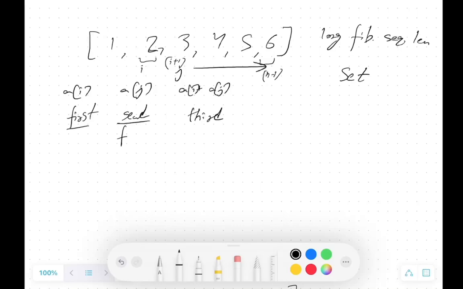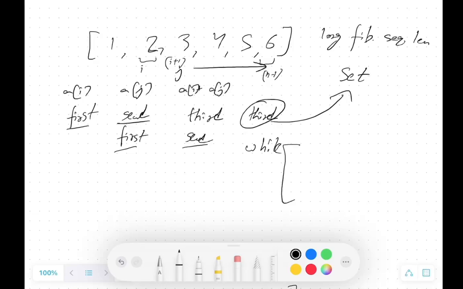Then this number will be the first number, this will be my second number, and the third number we will again calculate using the summation of the first and second number. So if the third number is there in our set, we will go further, and we will apply a while loop here, and inside this we're going to change our first, change our second, and also update our current subsequence length. So this is how this approach will work. Let's quickly code this.